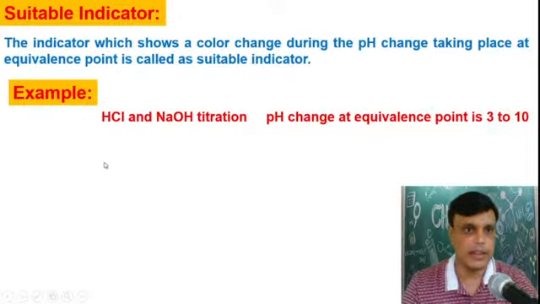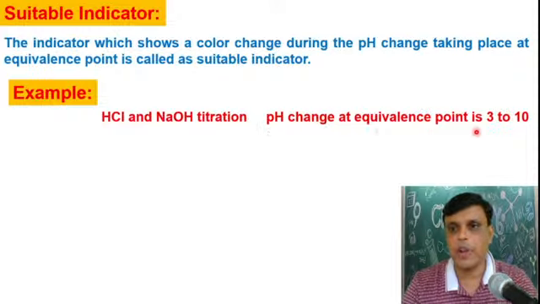Let us take an example again. HCl, which is a strong acid, and NaOH, which is a strong base. So this is an HCl NaOH titration. It is called an acid base titration, and here the pH change at the equivalence point is 3 to 4. So during this titration, the pH change takes place at the equivalence point.